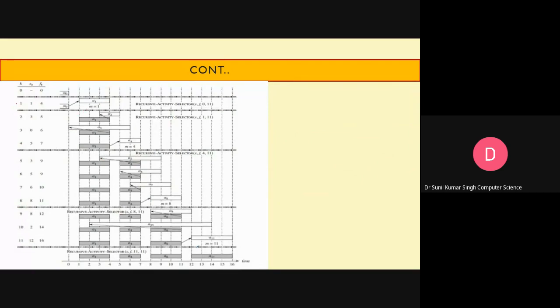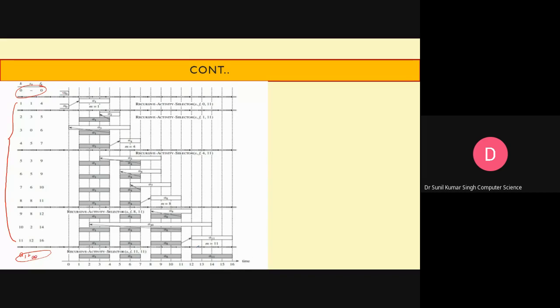Yes, sir. So guys, you can see these are the set of activities A1 to A11, and initially we have included A naught here. A12 is also there to consider the boundary, and its starting time is infinity.